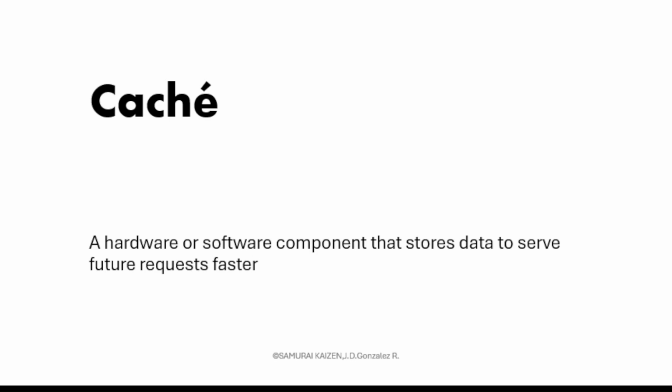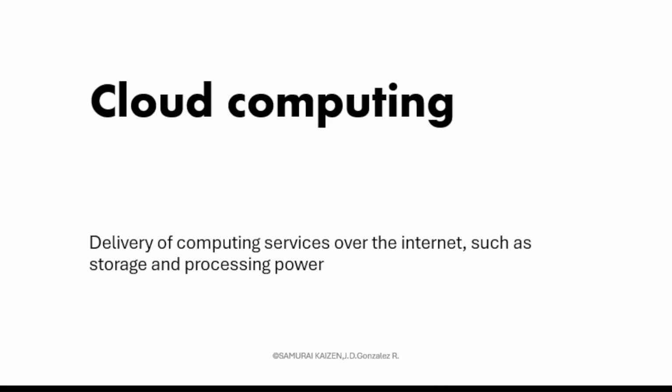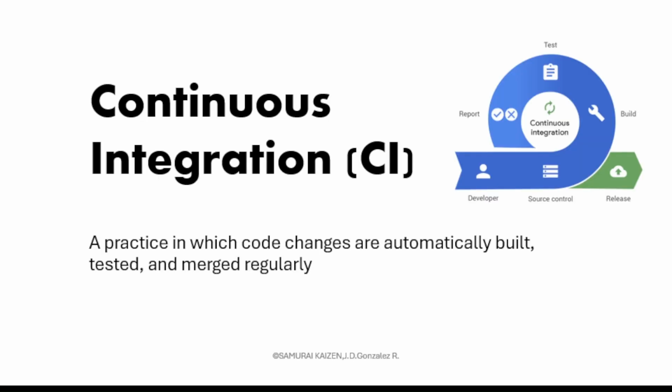Cache. A hardware or software component that stores data to serve future requests faster. Class. A blueprint for creating objects in object-oriented programming, defining their properties and methods. Cloud computing. Delivery of computing services over the internet, such as storage and processing power. Continuous integration, CI. It's a practice in which code changes are automatically built, tested, and merged regularly.